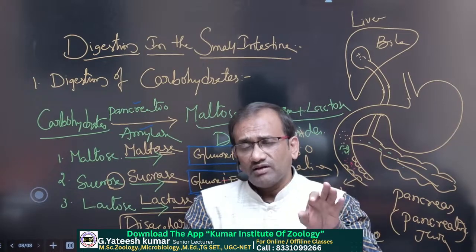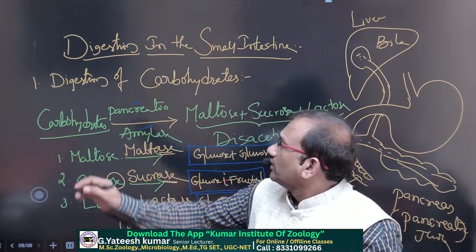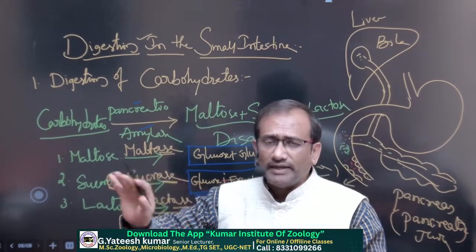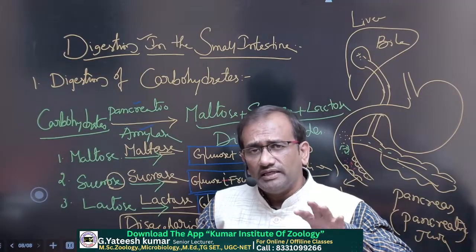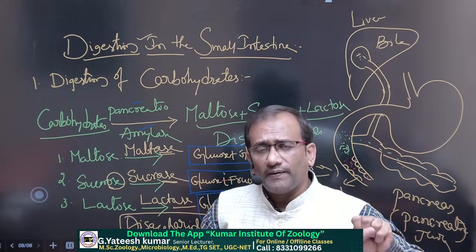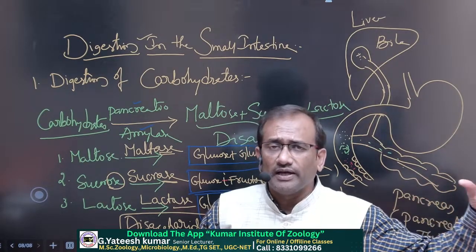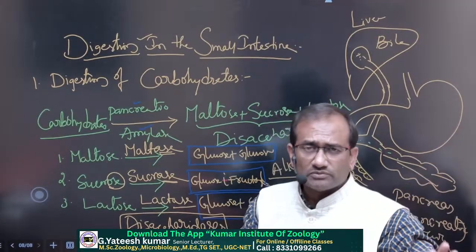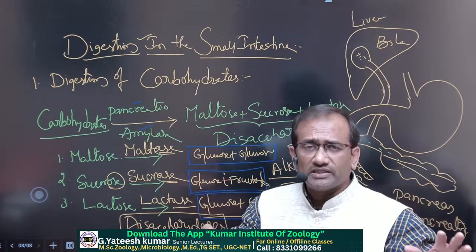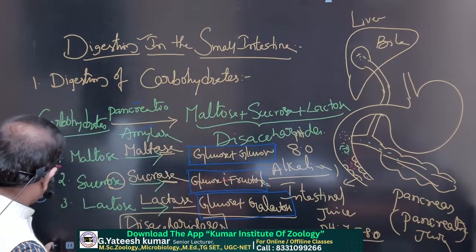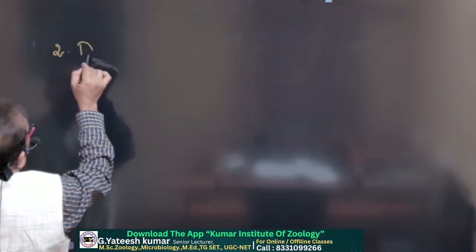Clear now? So this is the first step in our topic, digestion in the small intestine. In the small intestine, total digestion completes. That is why we have to discuss each and every macronutrient. First, carbohydrates: all the carbohydrates, 100%, are converted into their respective monosaccharides, glucose, fructose and galactose. So this completes carbohydrate digestion in the small intestine. Second one, digestion of proteins.